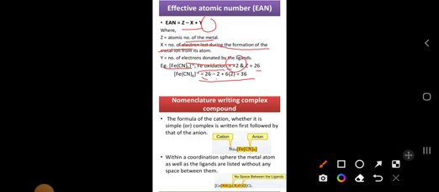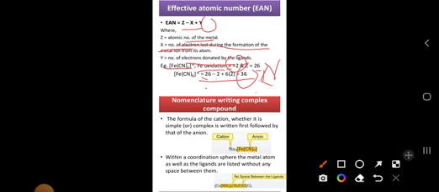This 36 indicates what? It is similar to the inert gas element. What is the inert gas element here? Zero group elements we call inert gases. Which element has atomic number 36? That is krypton. For krypton we get 36, which is near.